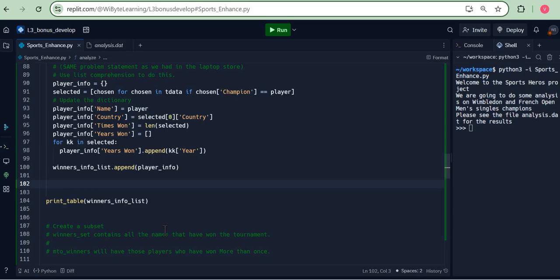Now recall that in our project, the winners info list is that list of dictionaries, which is what we present on the analysis.dat, which means that, if I can sort this before I, let's say, present it on the analysis, then basically we are done. So that's exactly what we are going to do. But in order to keep it flexible, I'm going to define a new function to do the sorting for me so that the code remains a bit clean. And we'll come back and update this here.